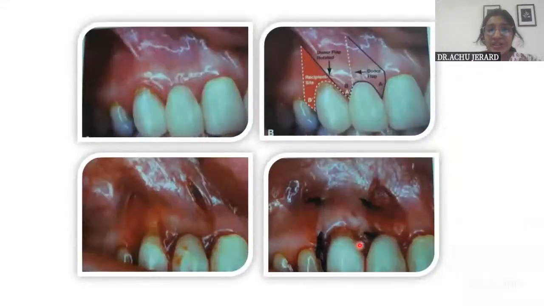So this is the clinical picture. Okay, so the recipient site here, this is the recession site. So here you have cleared and made a vascular bed, and then this tissue, the split thickness flap, is reflected and brought to this recipient site, and it is sutured. Okay, here.